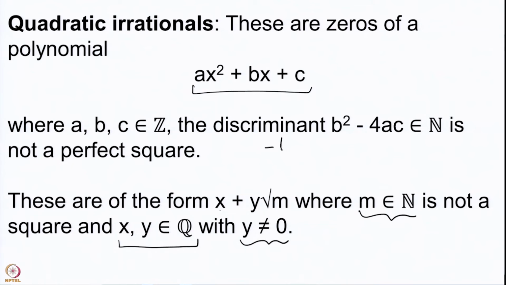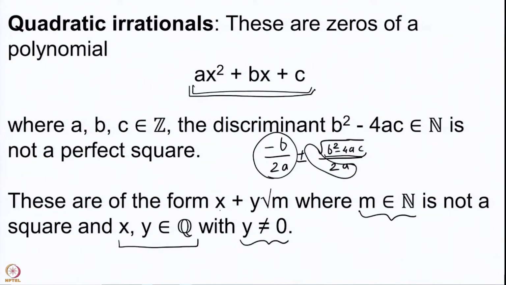So, we had minus b upon 2a plus or minus under root b square minus 4ac upon 2a. So, we have this minus b upon 2a and we have this particular thing, which is not a square. So, we have obtained that any solution which is a quadratic irrational has to be of this particular form, x plus y root m, y not being 0, x and y being rational numbers and m being a natural number which is not a square.